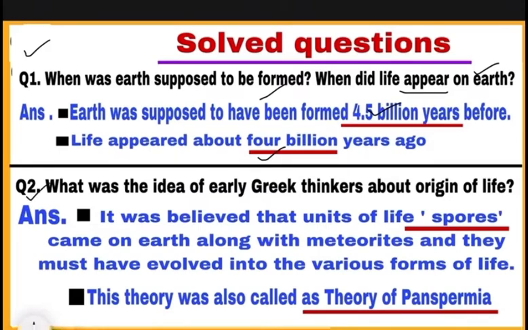Question number 2. What was the idea of early Greek thinkers about origin of life? It was believed that units of life, spores, came on Earth along with meteorites और इन्हीं स्पोर से various forms of life evolved हुई हैं. This theory was also called as theory of panspermia.